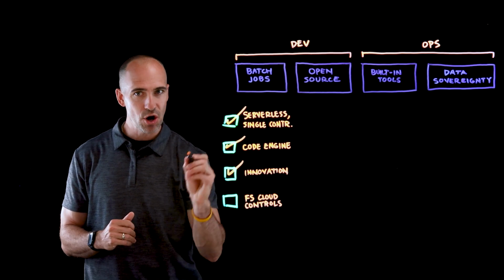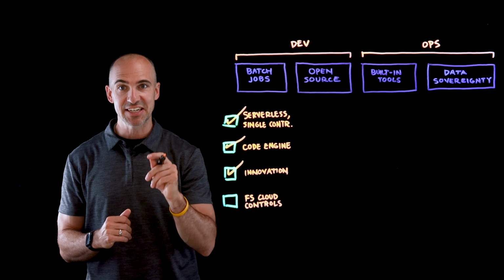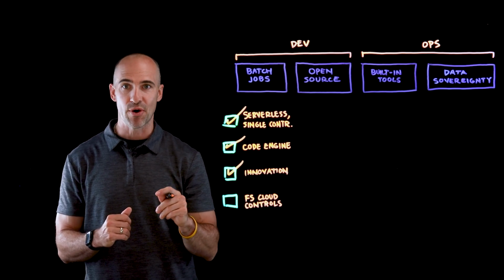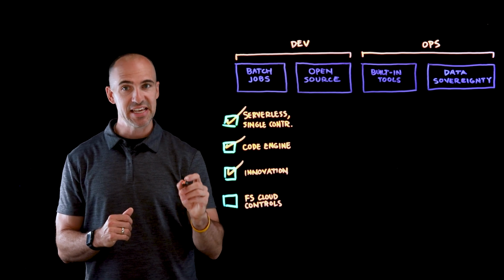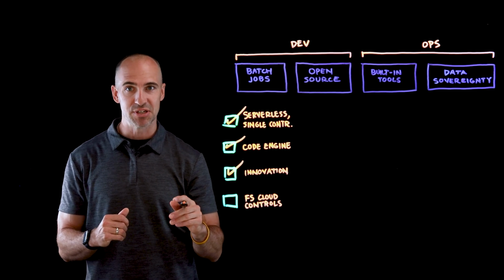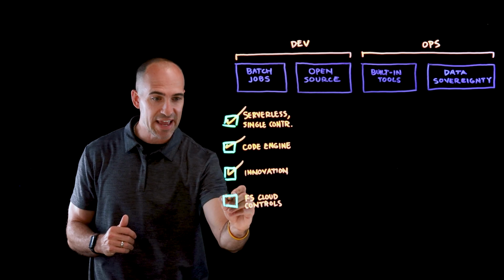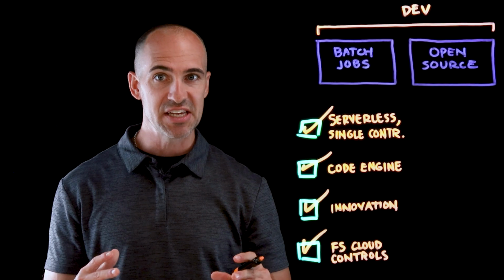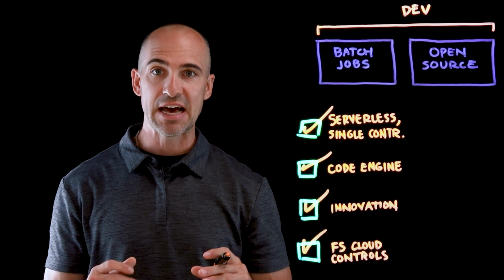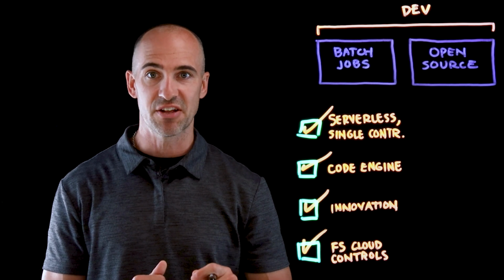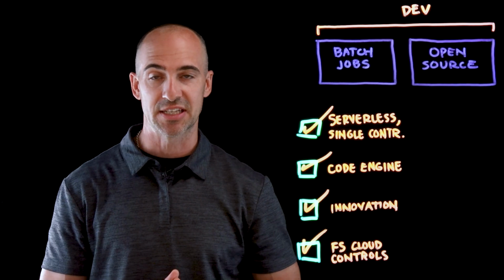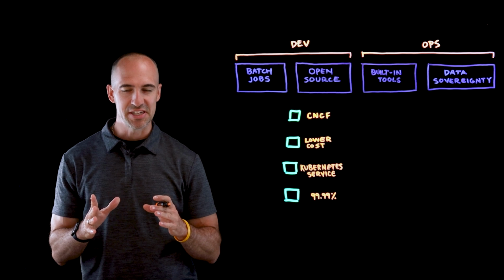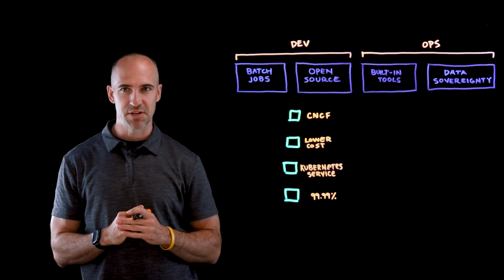Now, the value of Code Engine is the ability to scale to 0. So I'm only paying for resources as I have them deployed. Now, another benefit is that IBM Cloud Code Engine enables our regulated industries by having these financial services controls. So this use case, focused on the developer, allows them to focus on delivering and solving their challenges, not operating clusters. Now, the second use case, also focused on the developer, is someone that's more in the open source community.